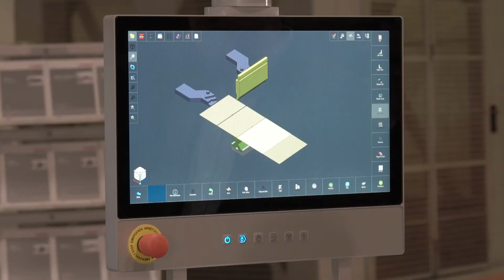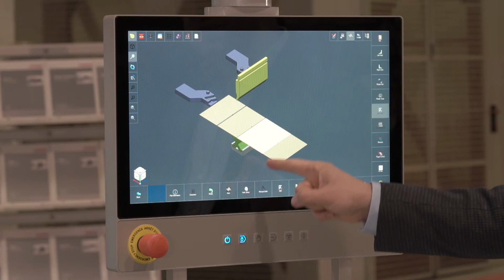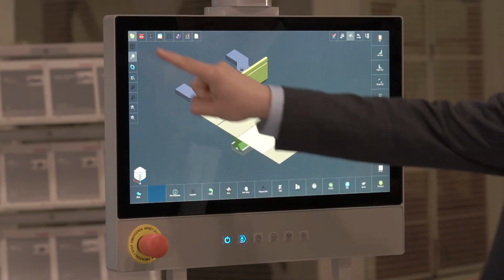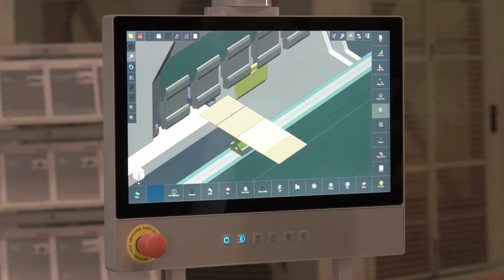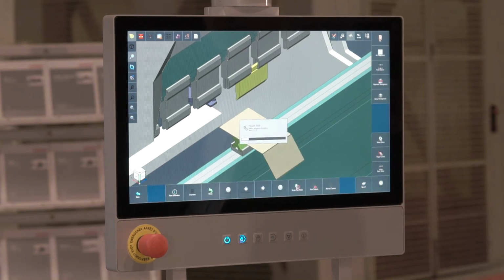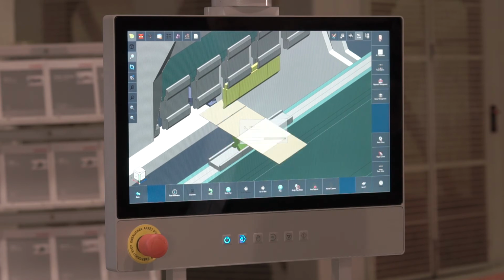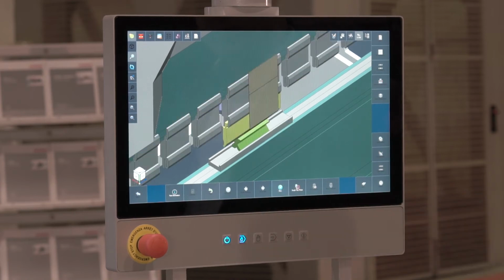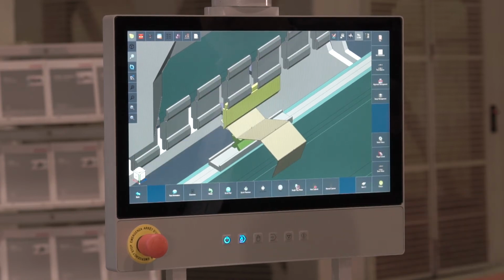Our machine is ready for bending. We view our tools, the sheet to be bent, and the back gauge on the screen. We can view the whole machine if we want. We can watch the simulation of the bending sequence on the screen. We can observe the bendings one by one by pressing the play button.